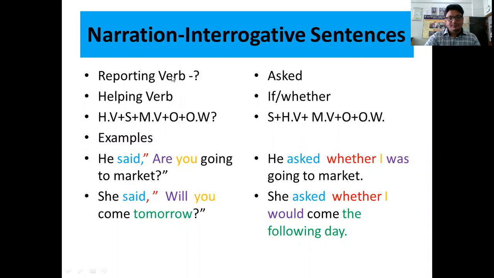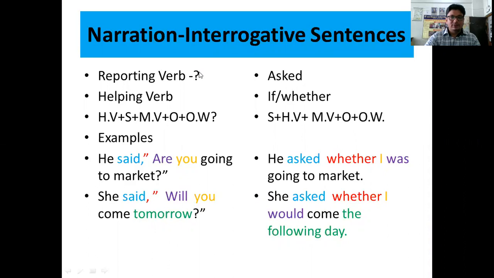How are we going to identify that the type of the sentence is interrogative? It is very simple: it always ends with a sign of question mark. So, we have to change the reporting verb. When the type of the sentence is interrogative, the reporting verb is changed into ask.